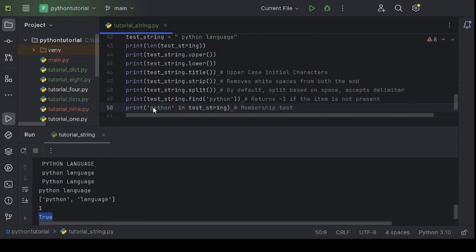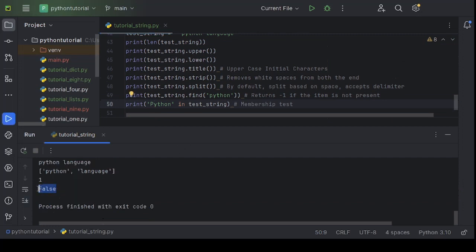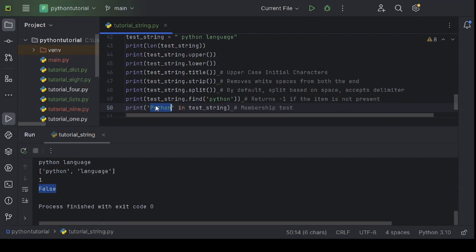For example, if we change the P into capital and run this again, you can see this has changed to false. Python is a case sensitive language. So capital P Python and small p Python are not the same. That's the reason the in operator is giving you a false result here.